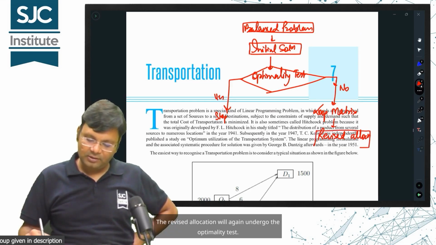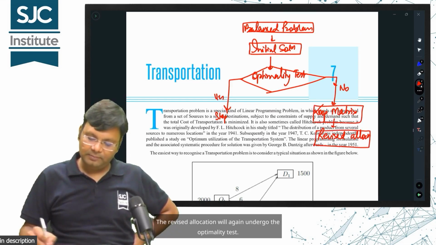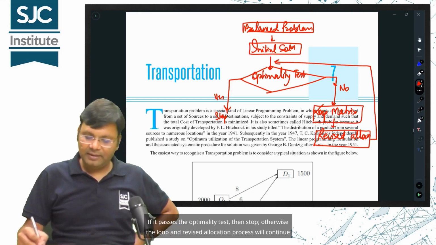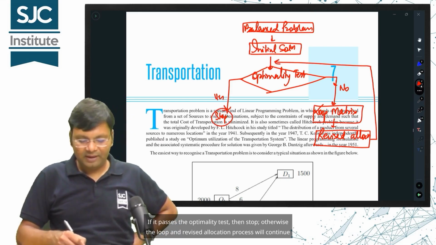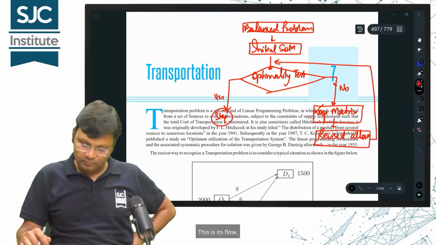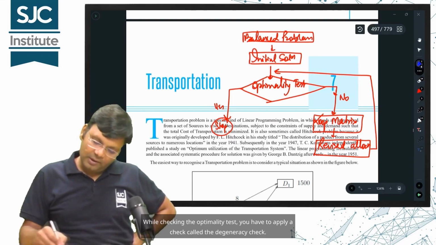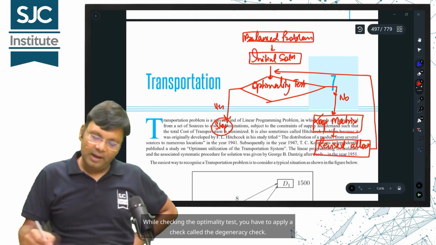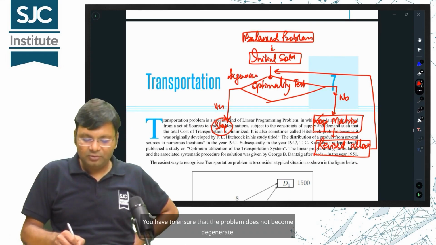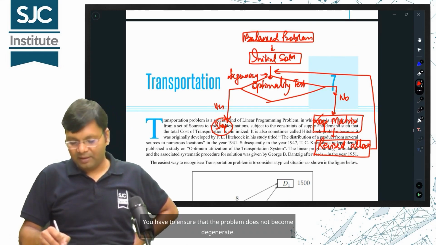The revised allocation will again undergo the optimality test. If it passes the optimality test, then stop. Otherwise, the loop and revised allocation process will continue again. This is its flow. While checking the optimality test, you have to apply a check called the degeneracy check. You have to ensure that the problem does not become degenerate.